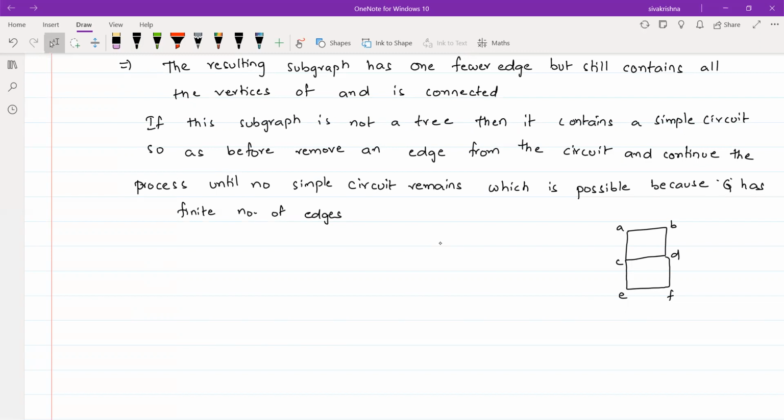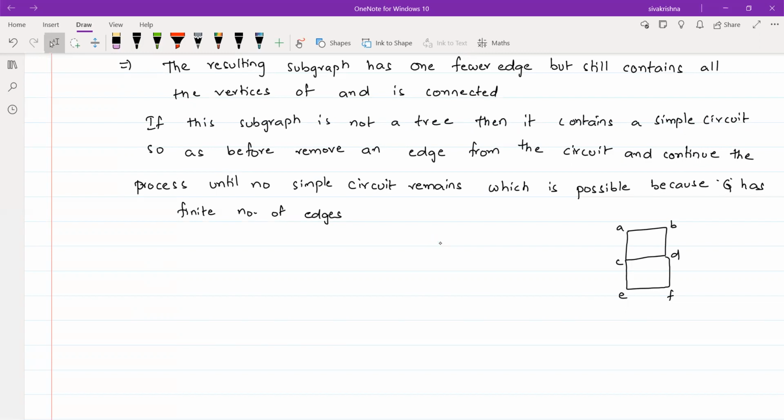That is what I have written in the theorem. After the removal of one edge, if it is a tree, then clearly that is the spanning tree. If it is not a tree, it means we have one more circuit in that graph, so we have to remove one more edge.